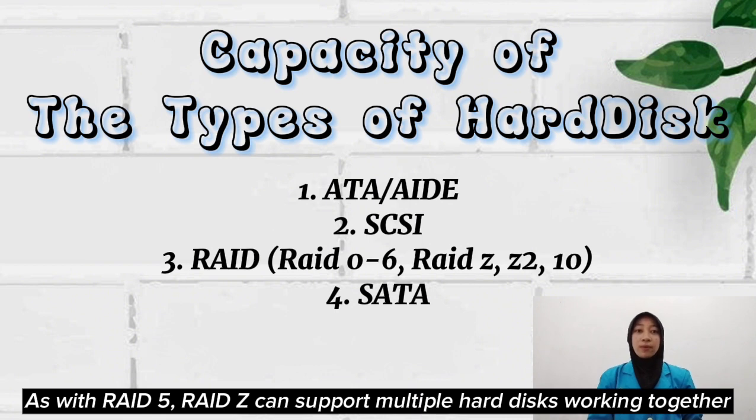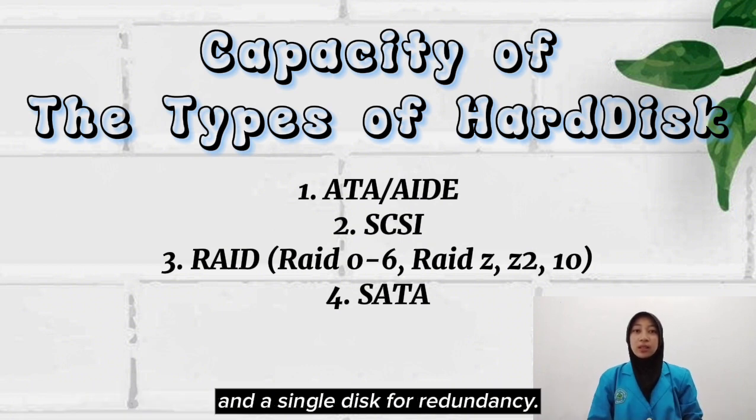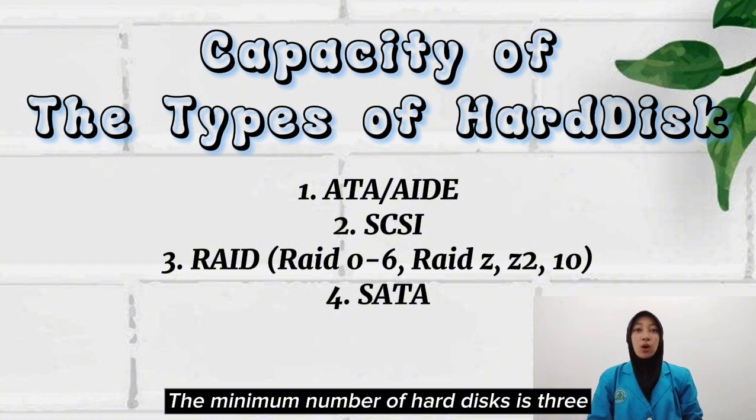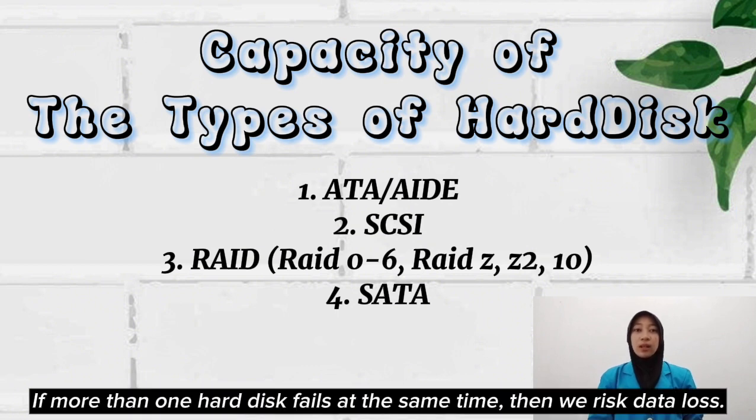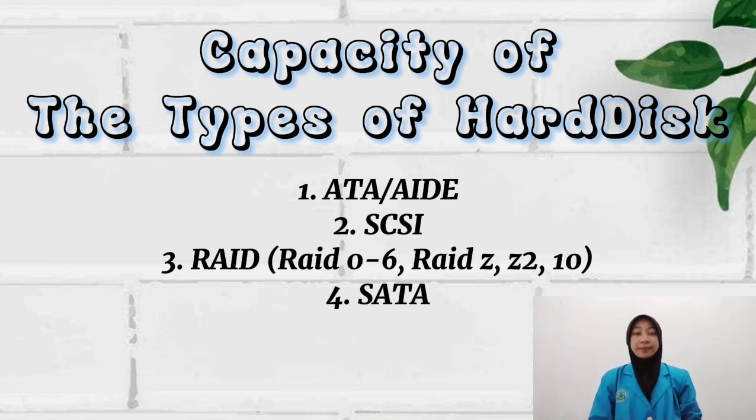As with RAID 5, RAID Z can support multiple hard disks working together and a single disk for redundancy. The minimum number of hard disks is 3 and only one can be down at a time. If more than one hard disk fails at the same time, then we risk data loss.